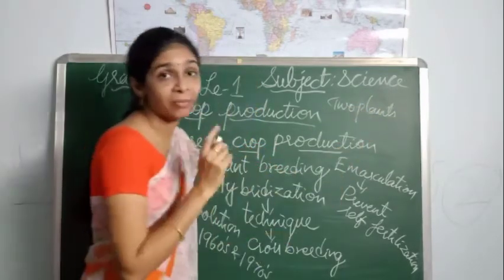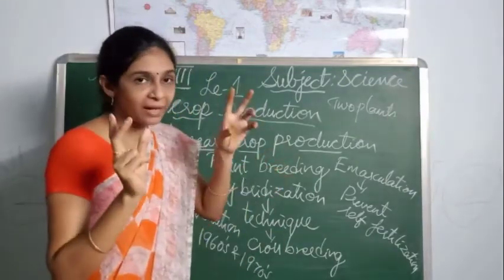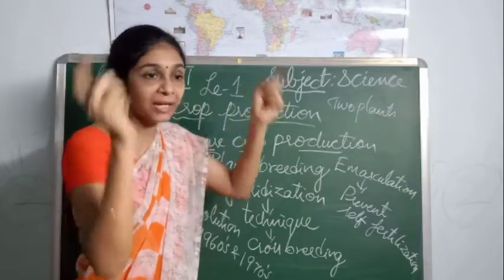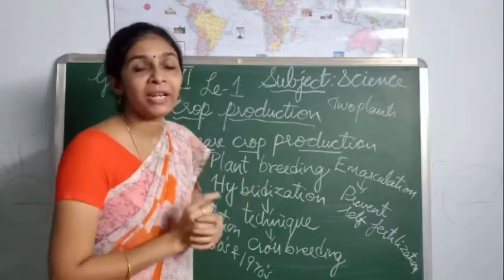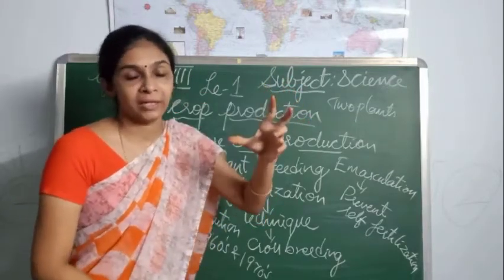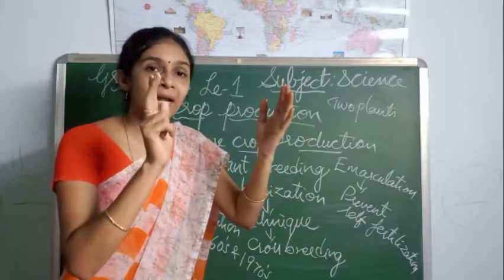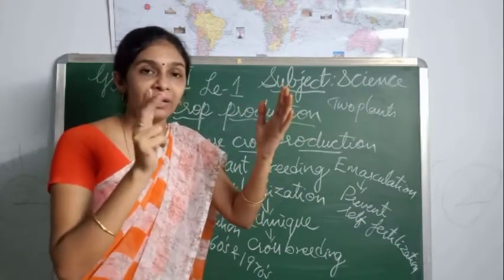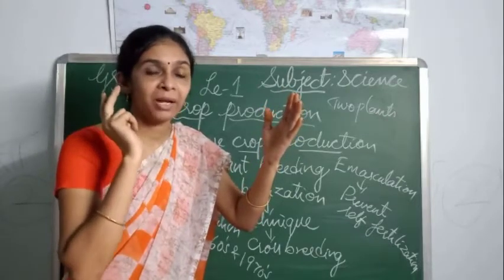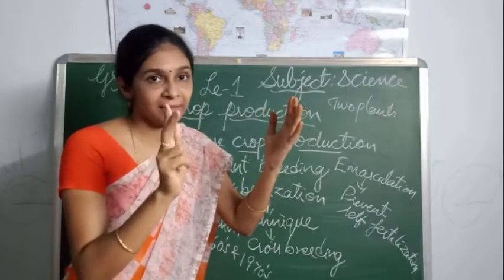Two different varieties of plants we are taking, and we want to get the characters of these two plants into one plant. For example, one plant has more yield, that means this single plant gives more yield, and the second plant shows resistance to diseases, that means it may not get diseases easily.